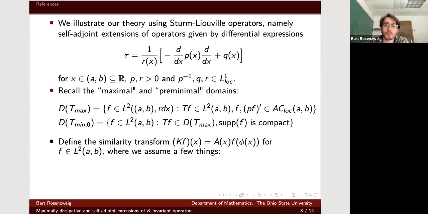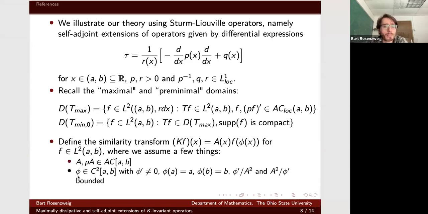Okay, so what's the type of symmetry, capital K, we're considering, a similarity transform? It's similar to that half-line example I gave earlier, where we transform the interval. We precompose F with some diffeomorphism phi of the interval, and we also allow a multiplicative factor out front. We have to assume a few things: capital A and P times capital A are AC. We also assume phi is a C2 map of the interval to itself that preserves the endpoints, its derivative doesn't vanish, and we need some other boundedness conditions.